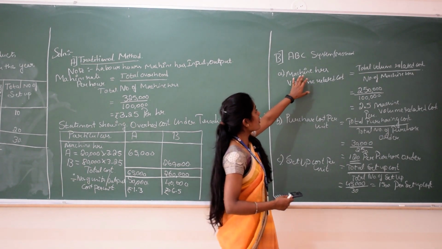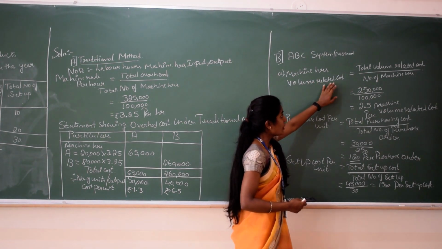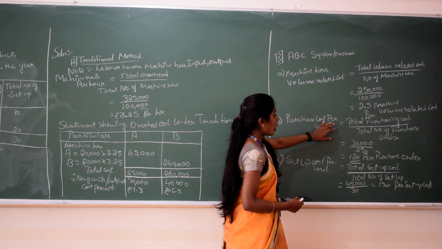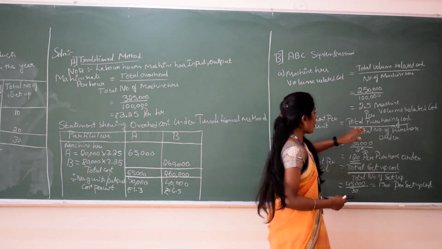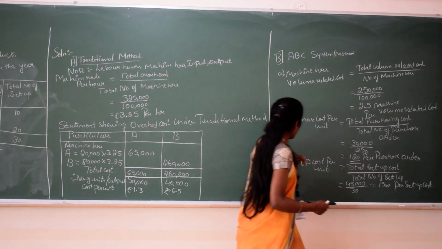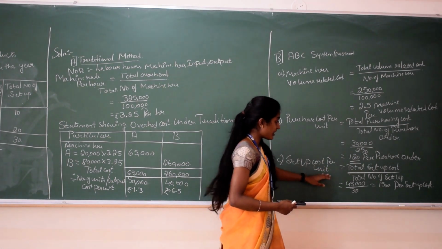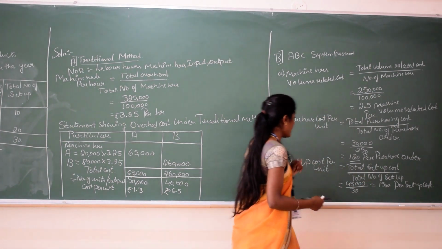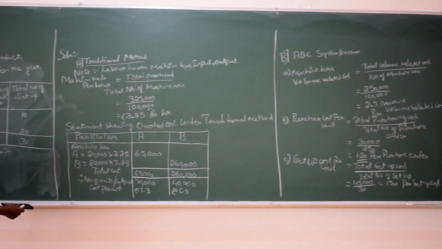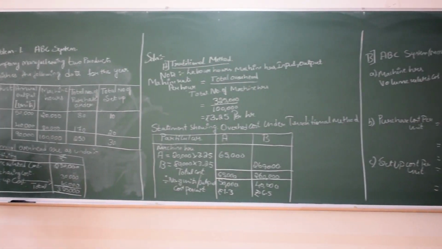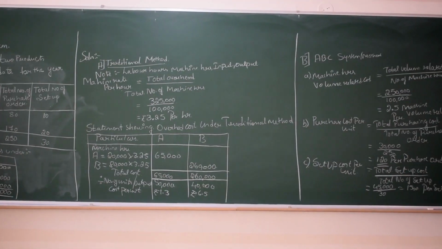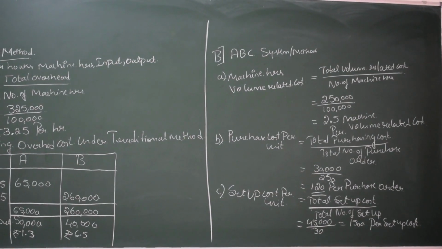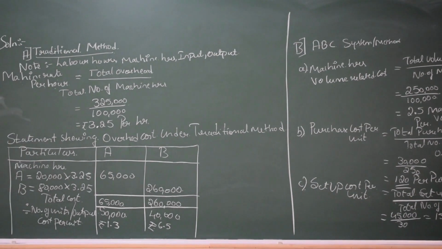So, when it comes to machine hours or volume related cost, total volume related cost divided by number of machine hours. Next is purchase cost, total purchasing cost divided by total number of purchase orders. Next is setup cost, that is total setup cost divided by total number of setups. Now, we are going to write a statement regarding overhead cost under ABC system.